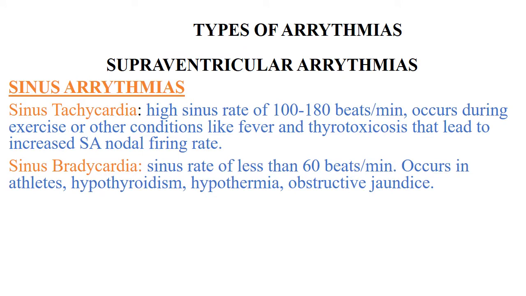Now, the types of arrhythmias. Supraventricular arrhythmias include sinus arrhythmias. Sinus tachycardia is a high sinus rate of 100 to 180 beats per minute that occurs during exercise or other conditions like fever and thyrotoxicosis that lead to increased nodal firing rate. Then sinus bradycardia, a sinus rate of less than 60 beats per minute, occurs in athletes, hypothyroidism, hypothermia, and obstructive jaundice.